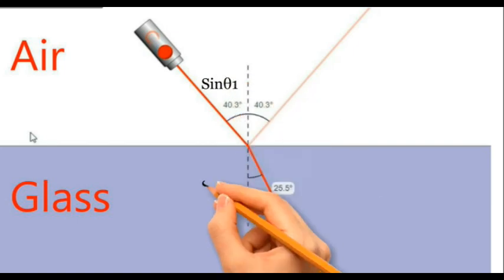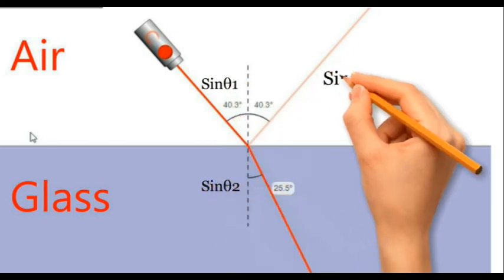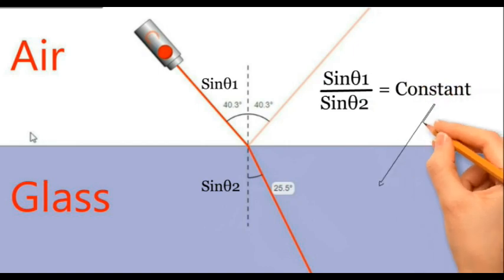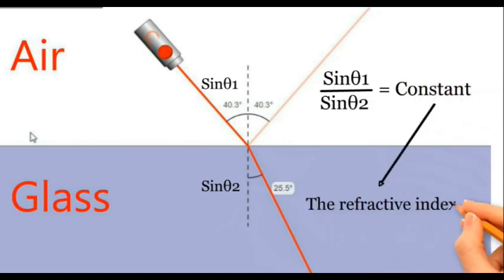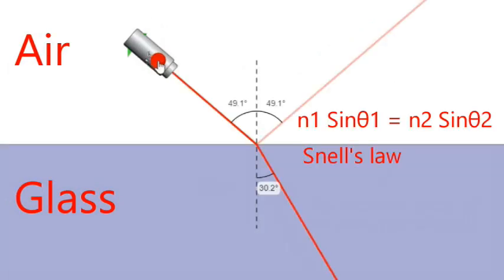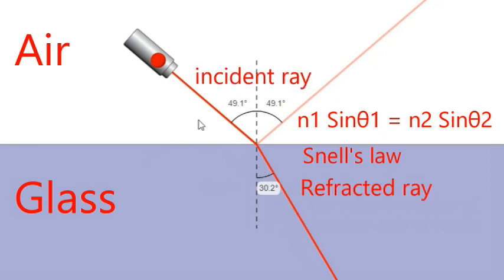Second law of refraction. The ratio of the sine of the angle of incidence to the sine of the angle of refraction is equal to a constant value known as the refractive index. This is known as Snell's law: n1 sin θ1 = n2 sin θ2, where n1 and n2 are the refractive indices of the two media, and θ1 and θ2 are the angles of incidence and refraction, respectively.